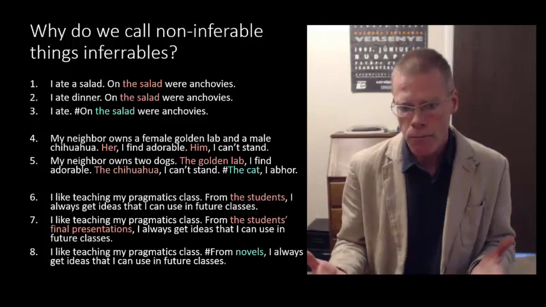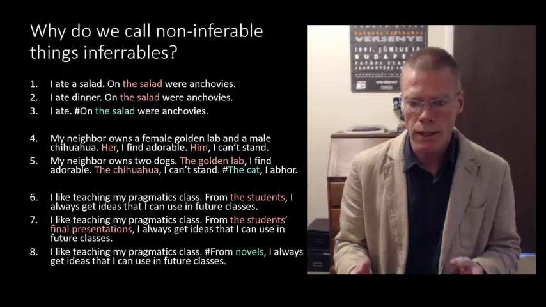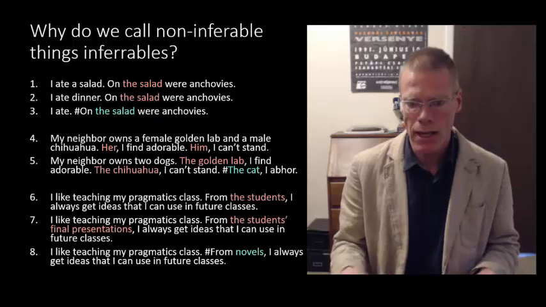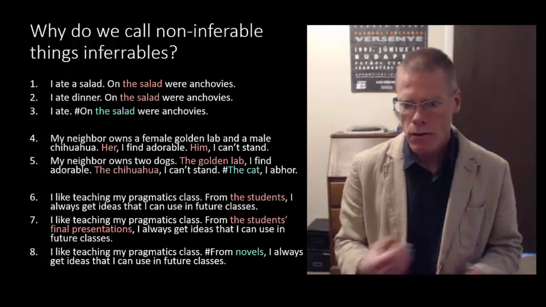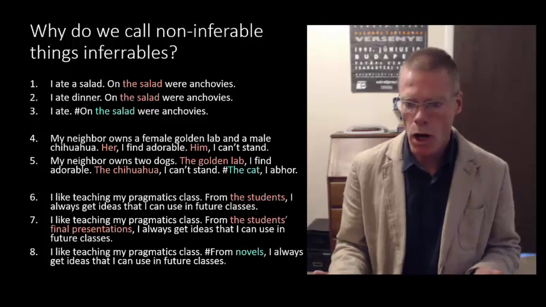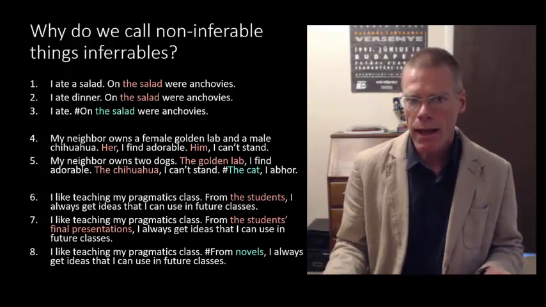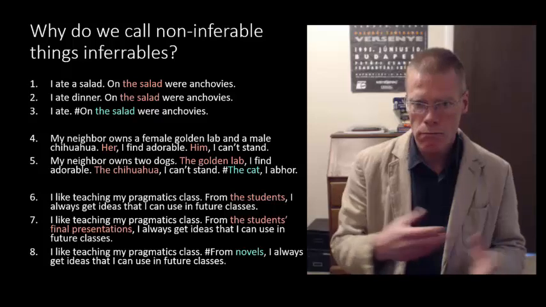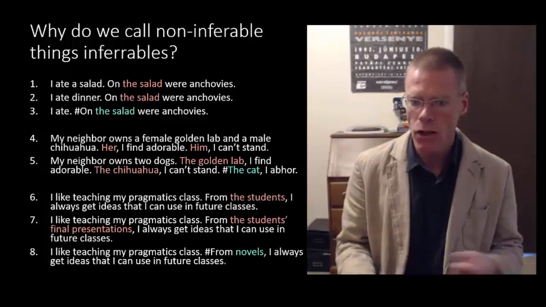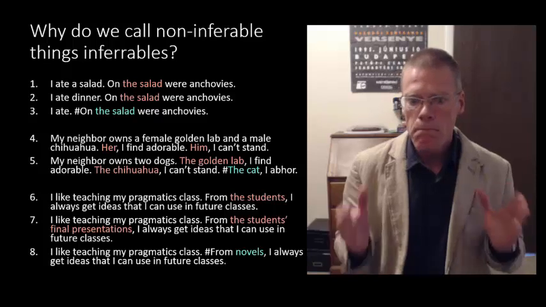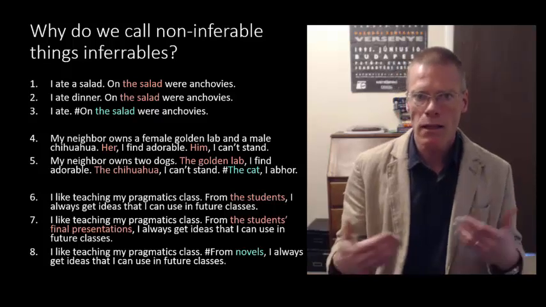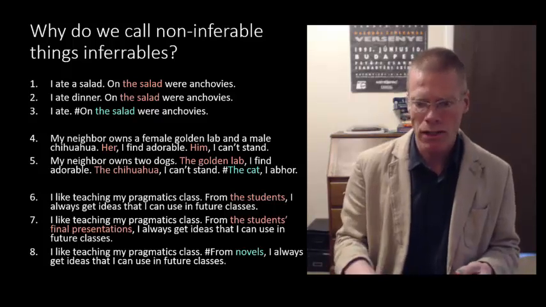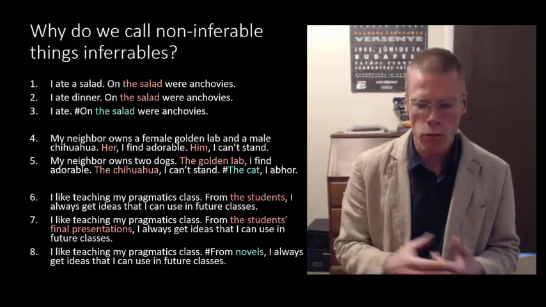So that sounds okay. But notice that we can also do it even when you aren't licensed to make the inference until after the sentence has been said. So you can say, my neighbor owns 2 dogs. The golden lab, I find adorable. The chihuahua, I can't stand. Now that's a little bit more of a stretch than the pronouns because we already mentioned that the golden lab is female, the chihuahua is male. But it still seems to be licensed, and so we call those still inferables because they behave similarly to the ones that can be inferred in a more straightforward manner.